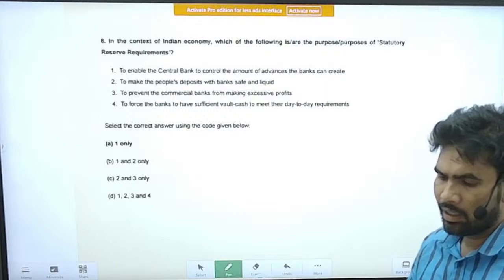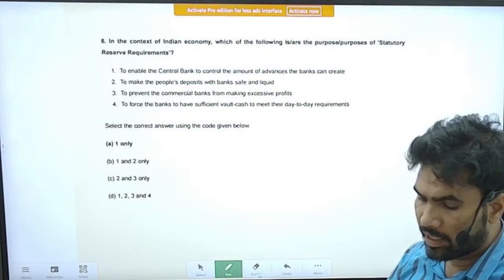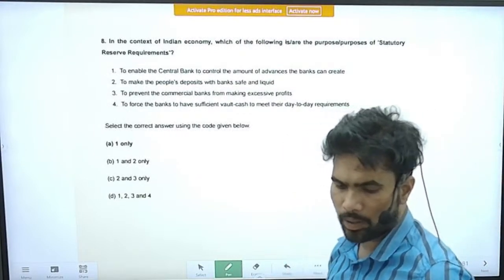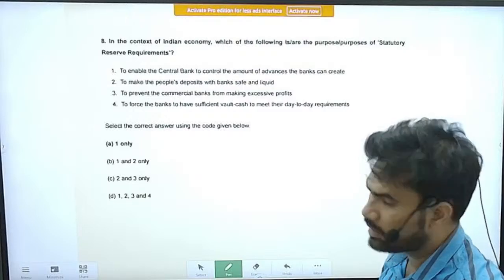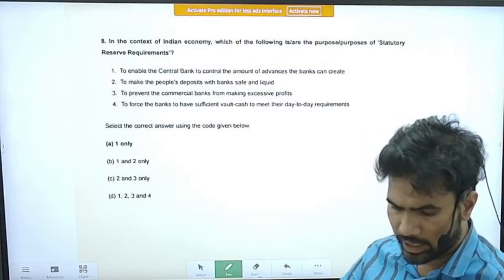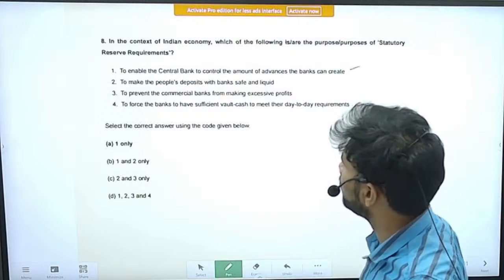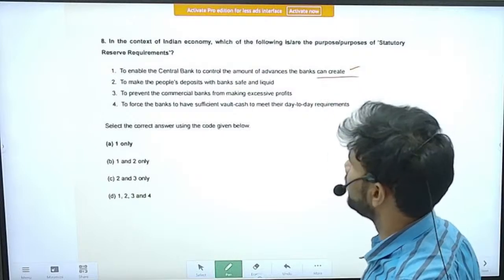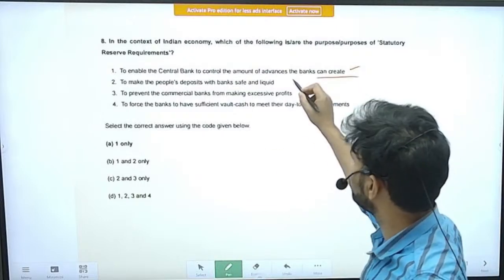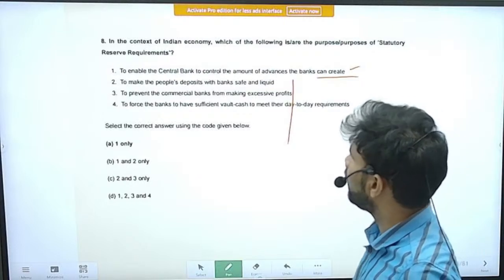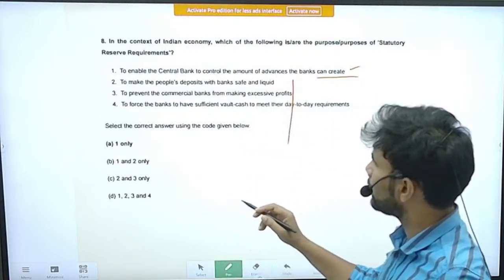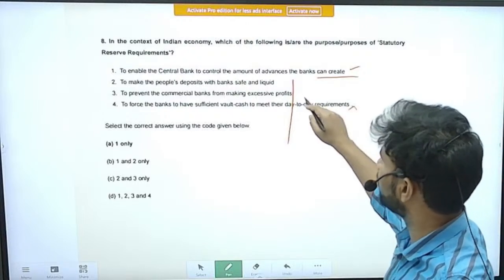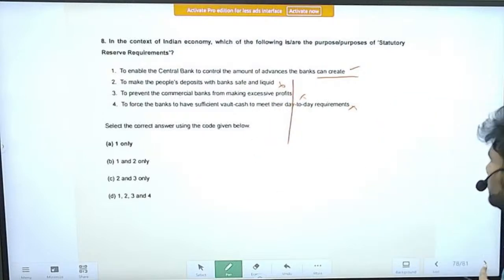Next question. Question number 8. In the context of Indian economy, which of the following is or are the purpose or purposes of statutory reserve requirements? So only statement one is correct. It enables the central bank to control the amount of advances the banks can create. So this is the correct statement. Rest of the statements are incorrect. You can go through the statements and consider.